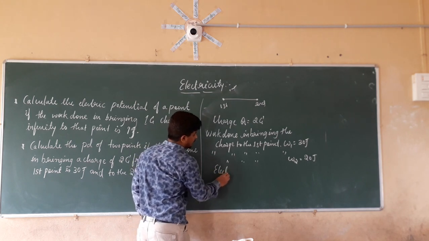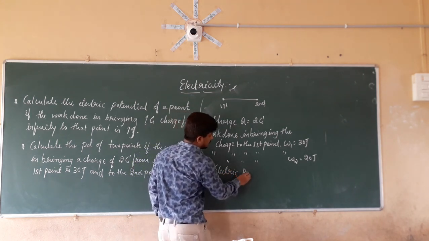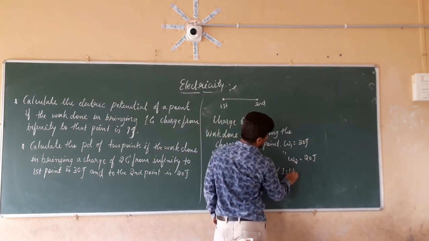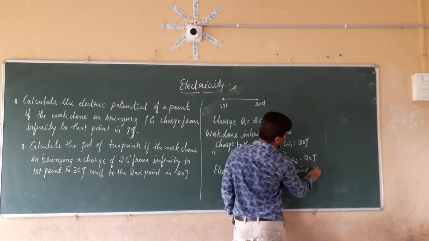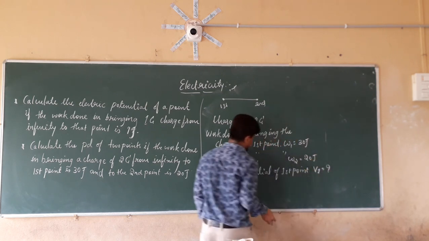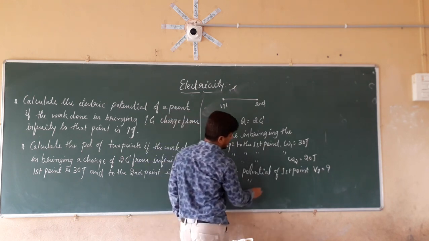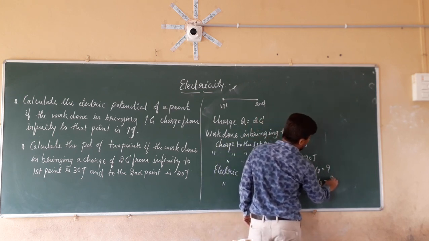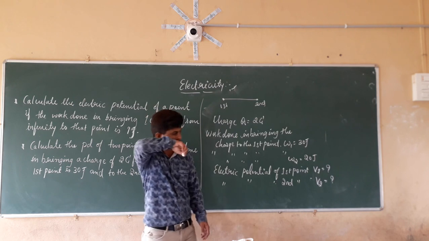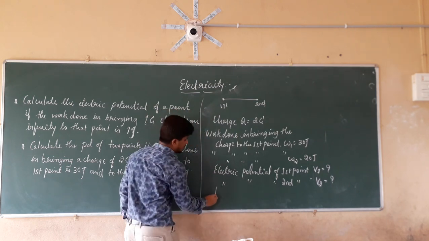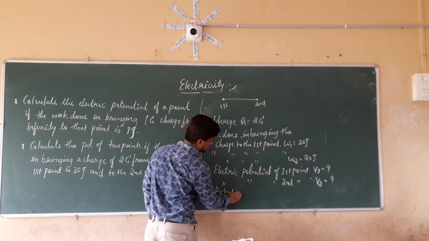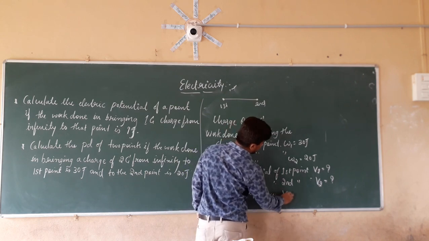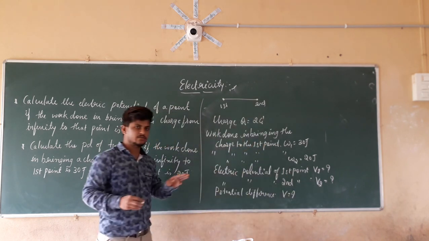So, the electric potential of the first point, that is V1, is unknown. In the same manner, the electric potential of the second point, we can take it as V2. So it is also unknown. We don't know those values. At last, we have to find out the potential difference, V. So these three values we have to find out.